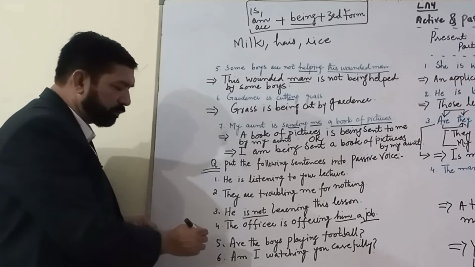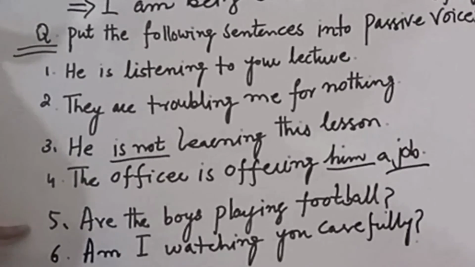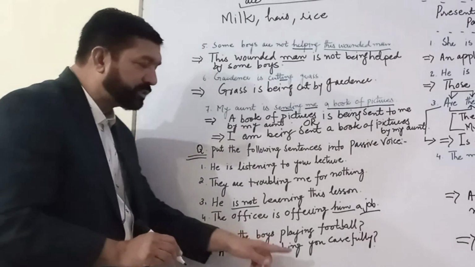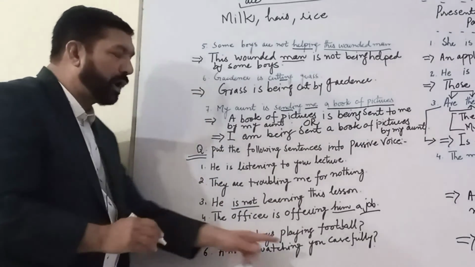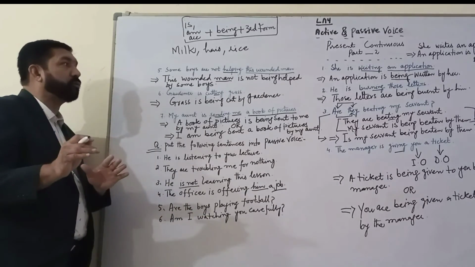Right? Now move to the fifth one. Are the boys playing football? This is an interrogative sentence. Let's see, the sixth one is as well an interrogative sentence. Am I watching you carefully? But in this sentence, you have got an indirect object. Right? I'm sure you must have got it.